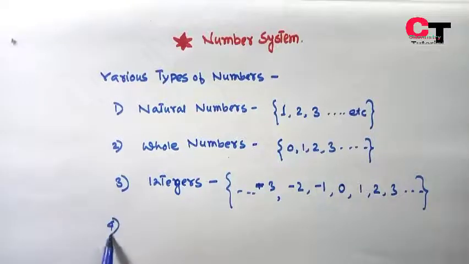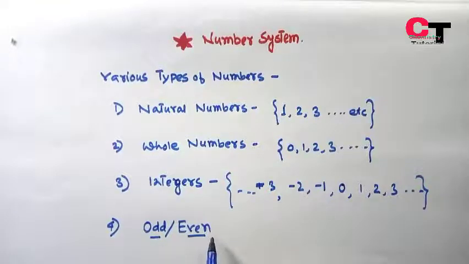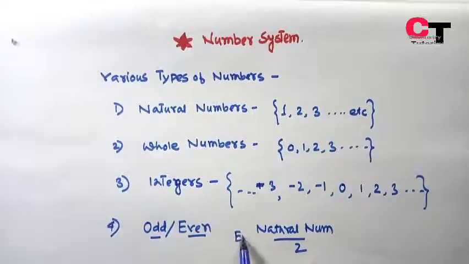The fourth one will be odd and even numbers. What are odd and even numbers? These are natural numbers. If a natural number is divisible by 2, then it is called even.